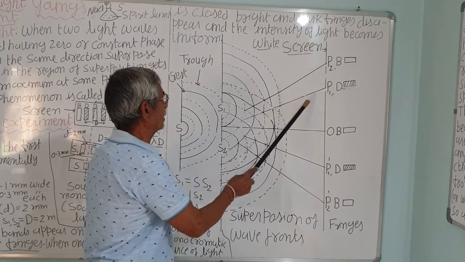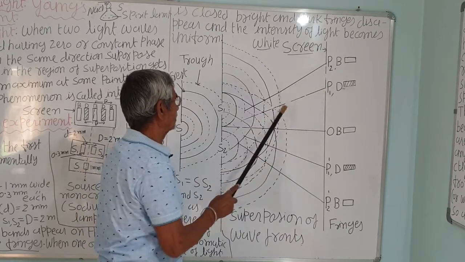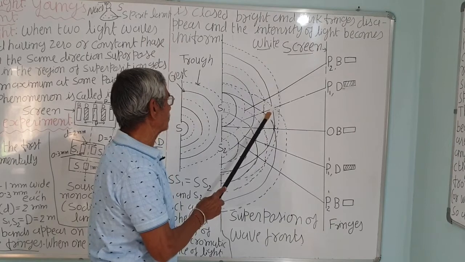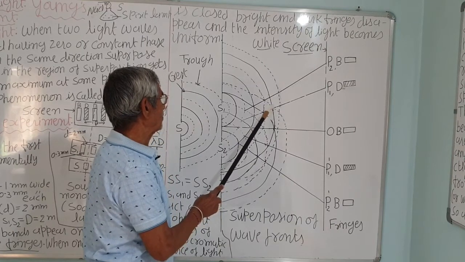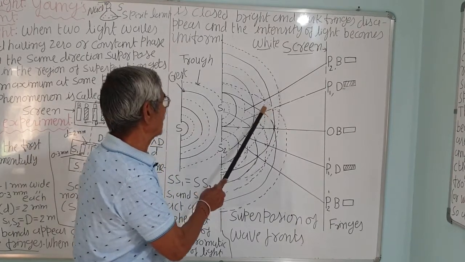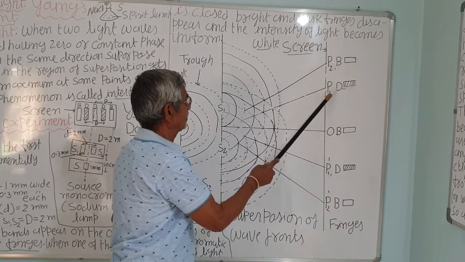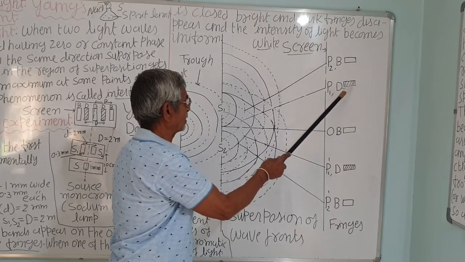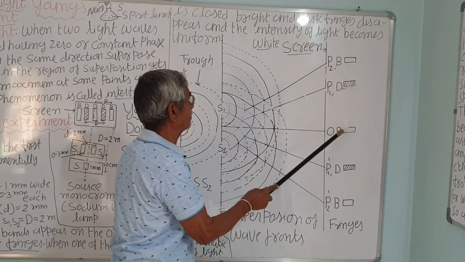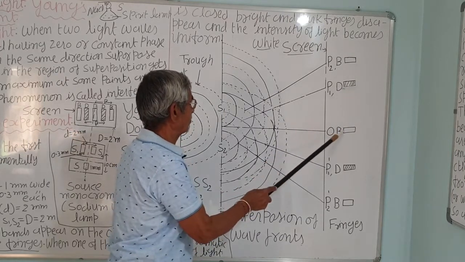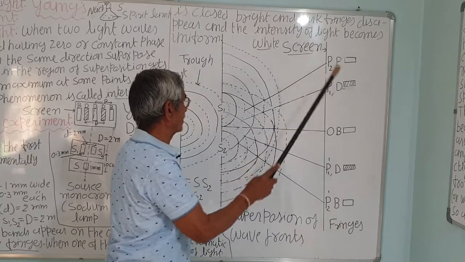So along this line you will find destructive interference, that is, crest superposes trough, and the intensity will be minimum. That is a dark fringe, D for dark. This is a dark fringe, this is a bright fringe. Again bright, dark, then bright again.